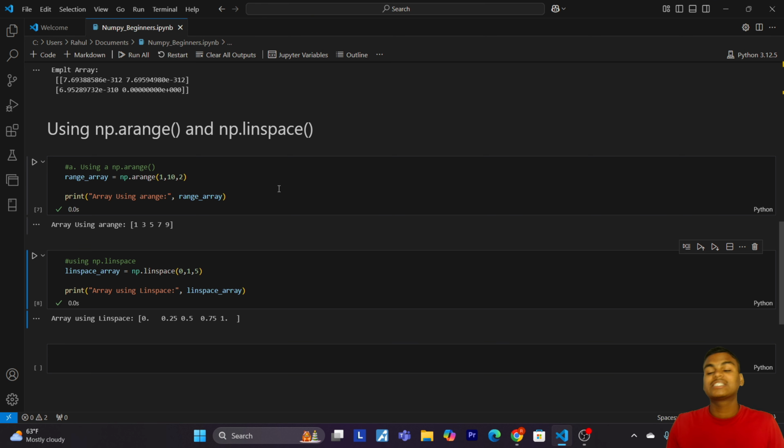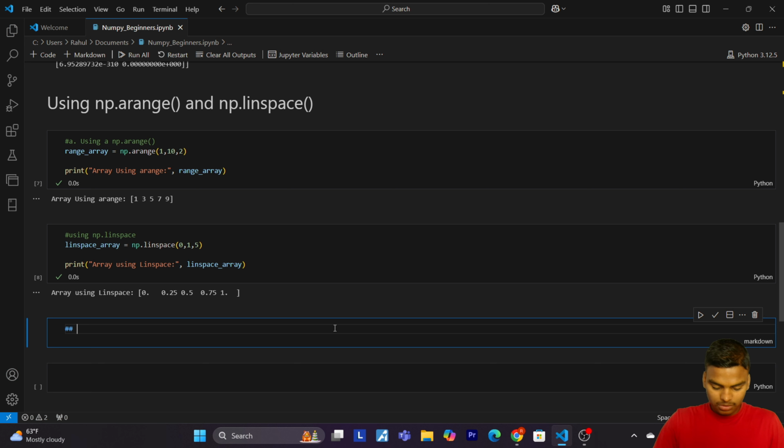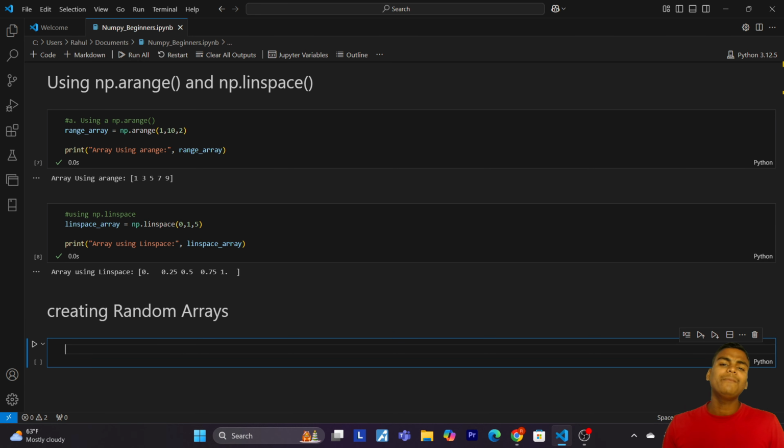Okay, so now let's come to our next topic, in which we are going to create a random array. Let me give the markdown: creating random array. NumPy also provides functions for generating random numbers, which are very useful in simulation, machine learning and testing. So let's explore these.